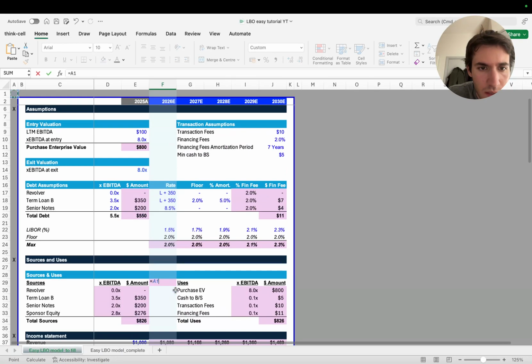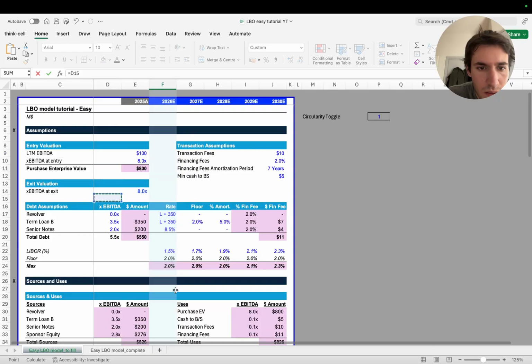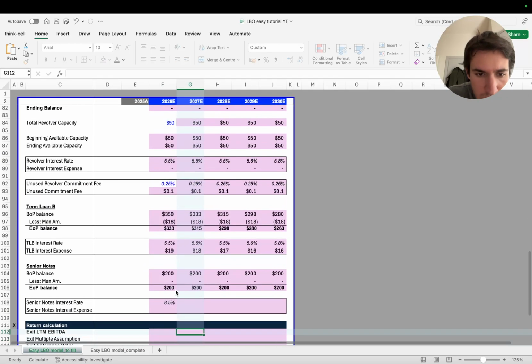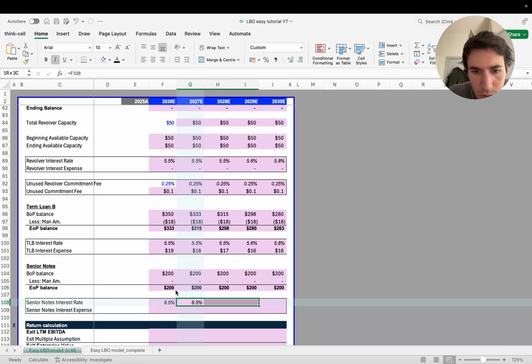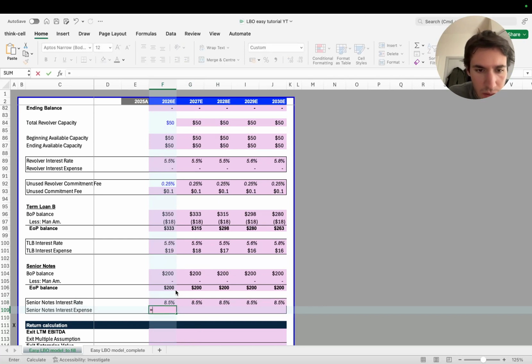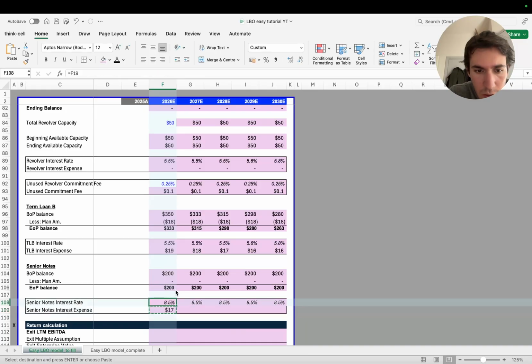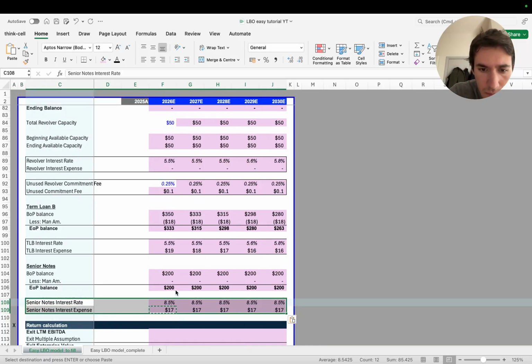And for senior notes, it's easier because the rate is already 8.5%. And we're going to do if equals to 1, then we are actually going to calculate it as this multiplied by the average between the beginning and the ending balance. Otherwise, just put 0. And there we have it. So we have the interest expense.